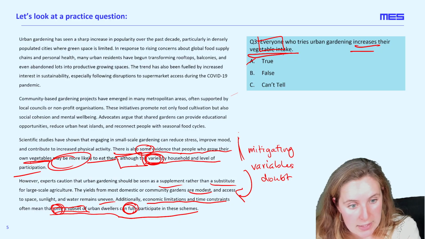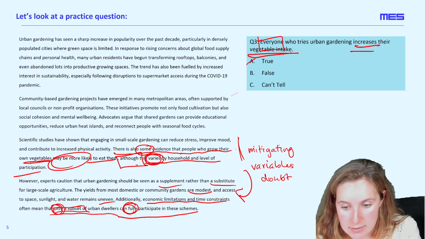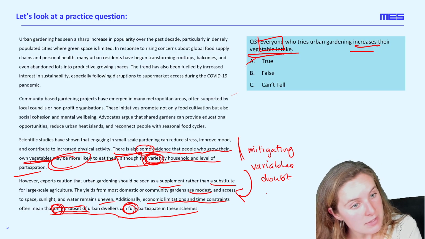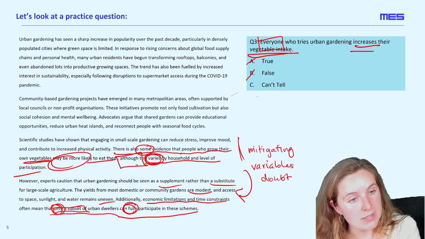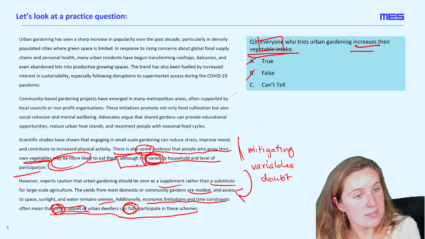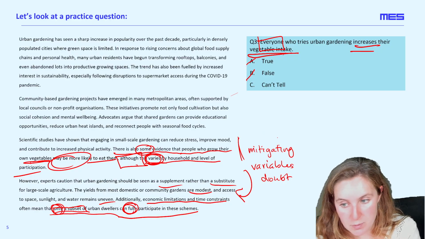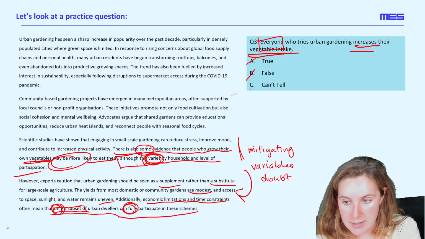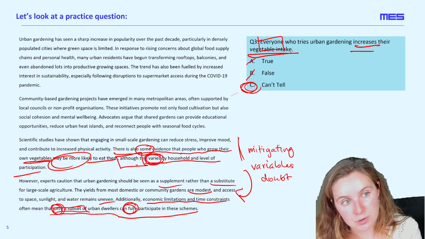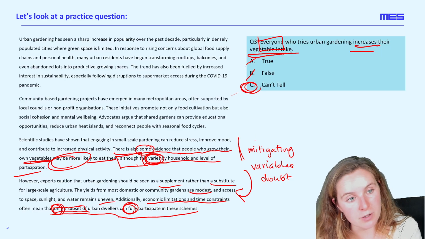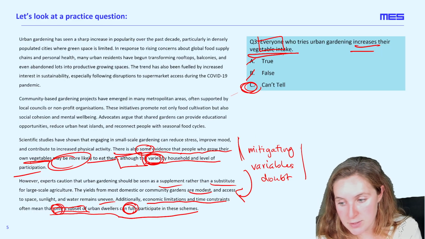We are looking here at a description of some people doing something and other people's evidence being different. We can't necessarily say for certain that this is false, because we don't have enough information. We've only seen some evidence, and we've only seen the focus on the limitations. So we're going to have to say can't tell for this third one here, because we don't have the information we need to definitively say this is false. It could be that everyone who tries urban gardening increases their vegetable intake, but we don't know for sure based on the passage, because there is too much doubt here.